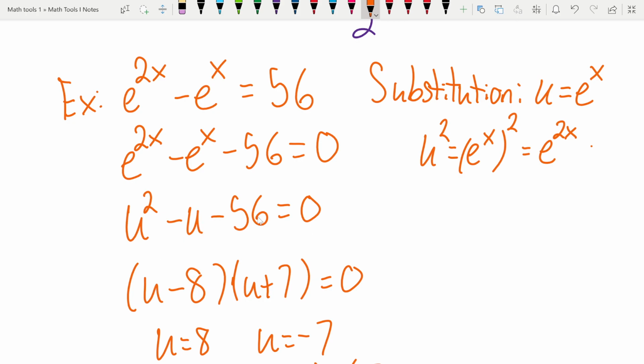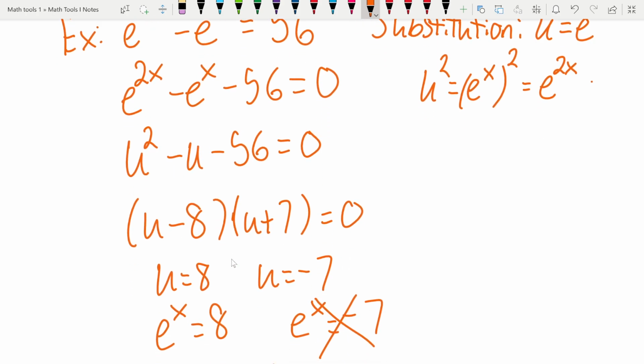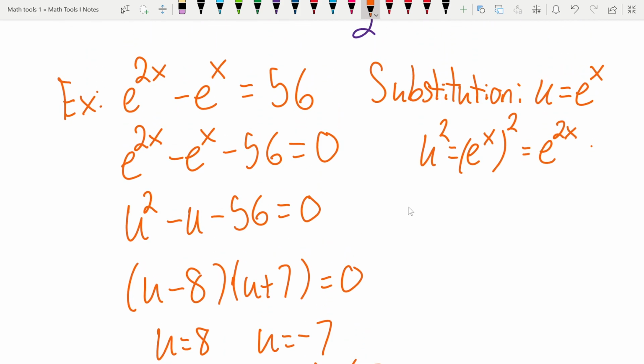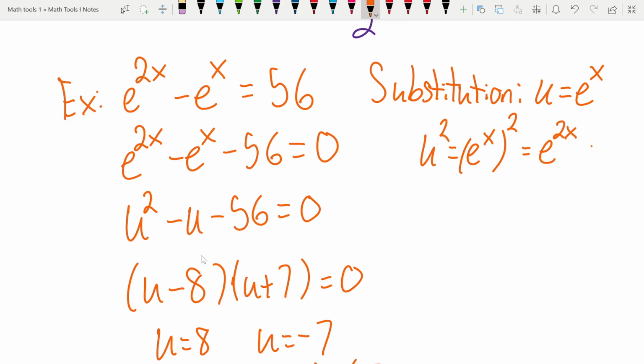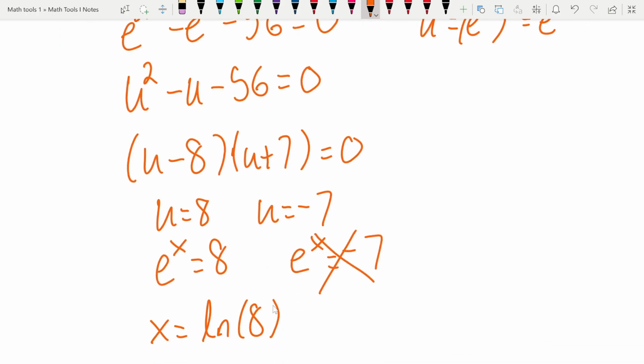The substitution just makes it easier to see. You could just factor this as e to the x minus 8 times e to the x plus 7. It's just, we don't normally study problems like that, so it's a little weirder. But the substitution just helps us relate it back to the polynomials, right? So we make the substitution, we use our old techniques for factoring, and then we do the substitution again.